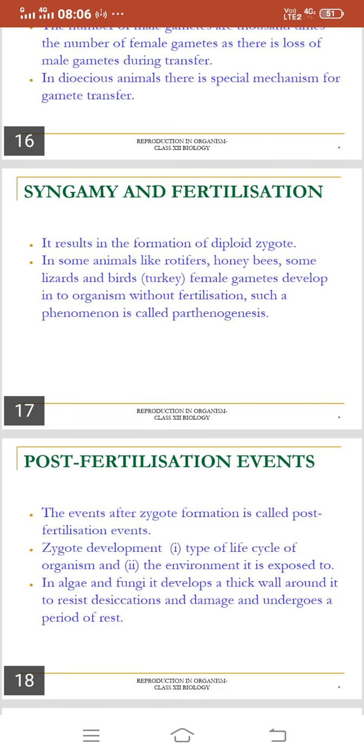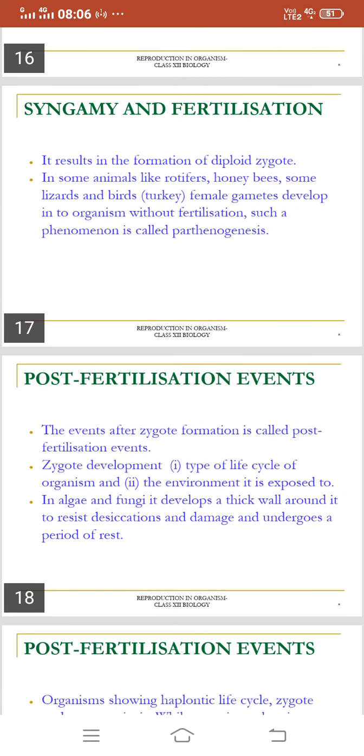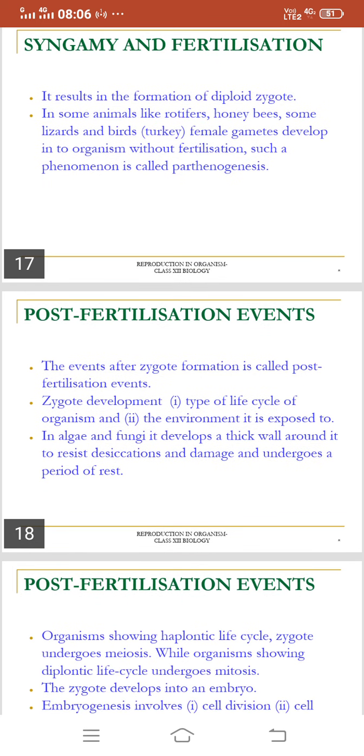Now the post-fertilization events. What are the different post-fertilization events after the formation of zygote? The events after zygote formation are called post-fertilization events. Zygote development depends on, first, the type of life cycle of the organism, and second, the environment it is exposed to.